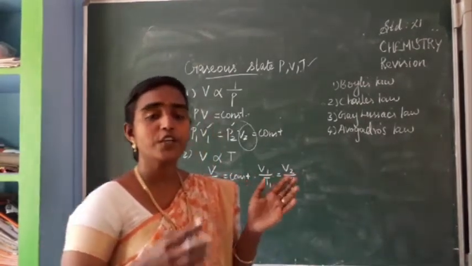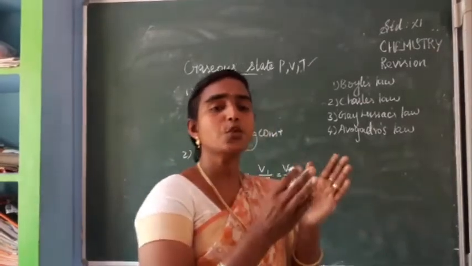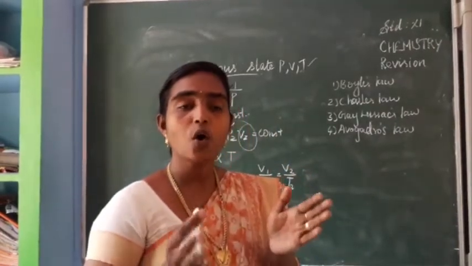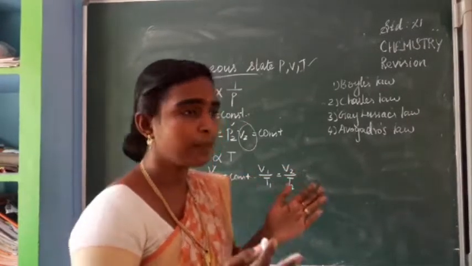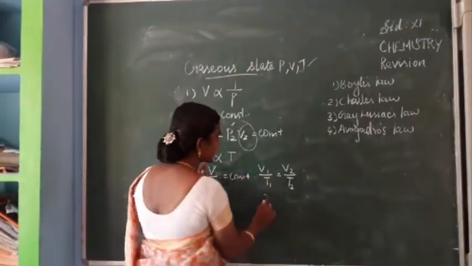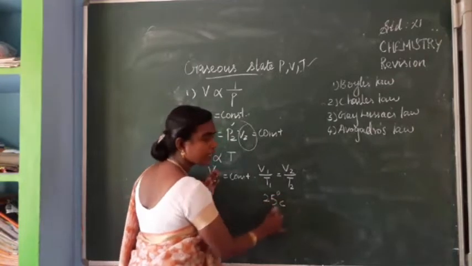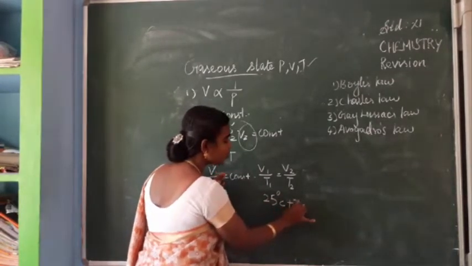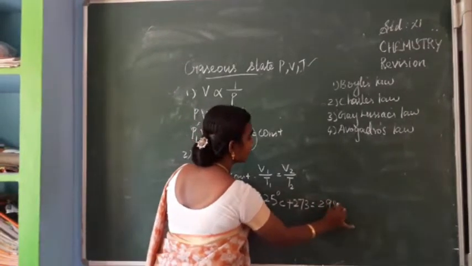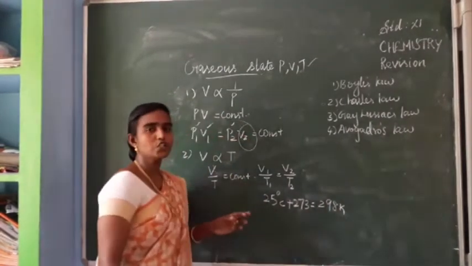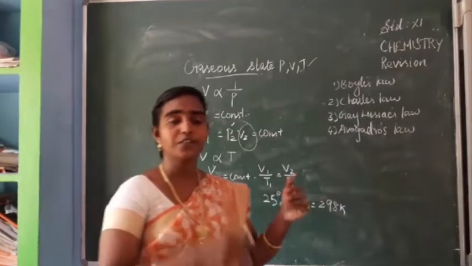So when you are doing the problem, these should be converted into Kelvin. For the conversion to Kelvin, if it is 25 degrees Celsius temperature, you have to add 273 and you get 298 Kelvin. After converting to Kelvin only, you have to do the problem.